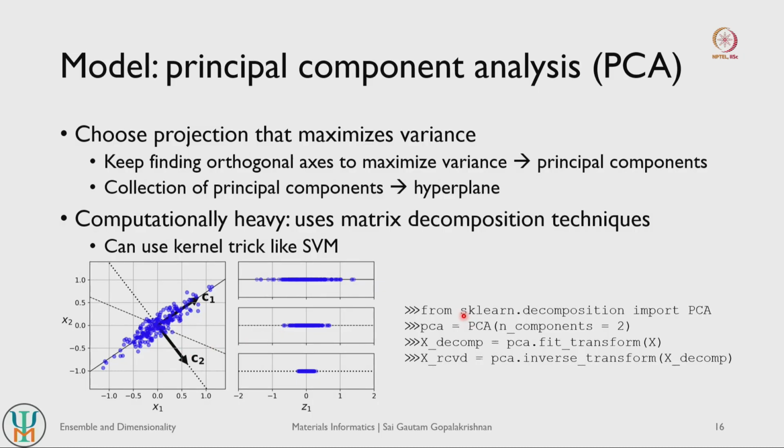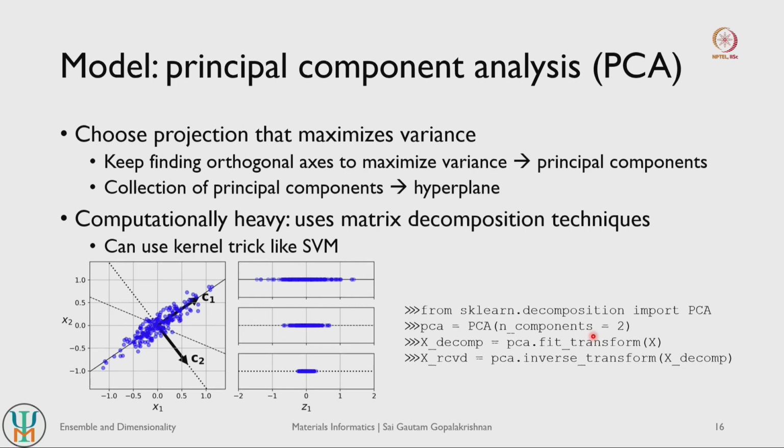So how do you practically implement PCA? From scikit-learn there is a module called decomposition, from which you can import PCA, principal component analysis. One of the important hyperparameters in principal component analysis is the number of components that you want to decompose into. So if you have a 10-dimensional feature space, you can choose to decompose it into 2 dimensions, and that's possible. You can also choose 3 dimensions and so on. So the number of components that we decompose it into is a choice for us modelers.